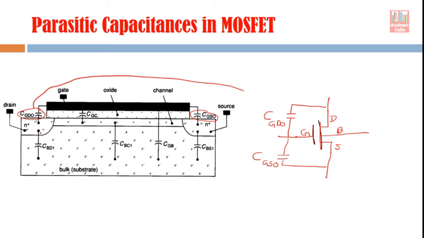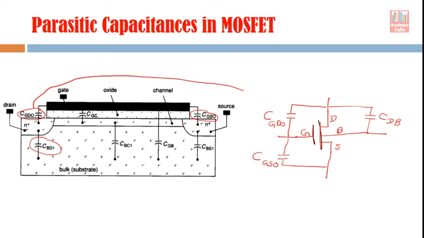So this drain is connected to bulk also. Bulk normally is grounded, but anyway, this is connected to bulk also. This is the bulk drain capacitance. So bulk is connected to drain. This drain is connected to this bulk. This is drain bulk, or BD, whatever you call it.